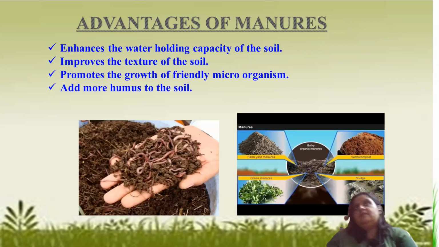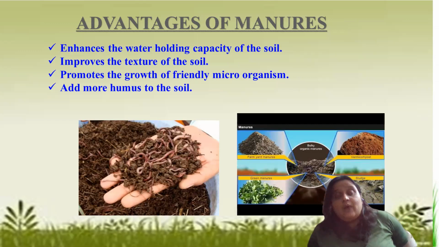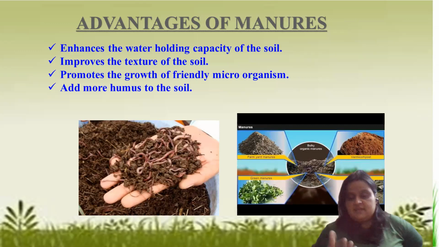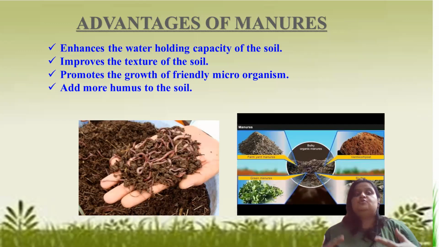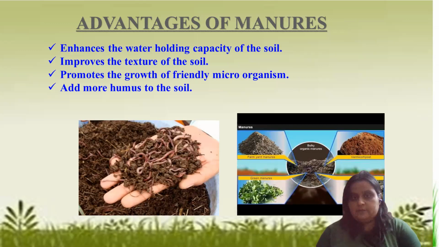Now, as we have seen, even manures are not very rich in nutrients, but still we should prefer manure. Why so? What are the benefits of using manure? There are reasons why we should use it. It helps to enhance the water holding capacity of the soil.